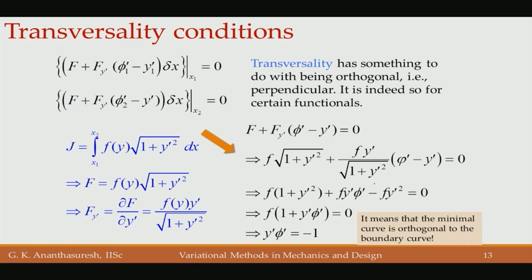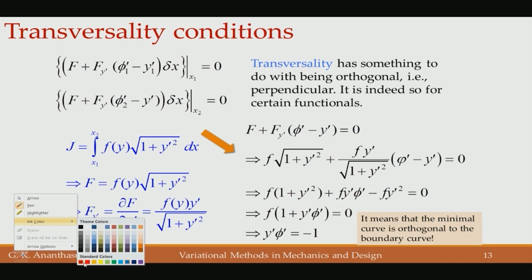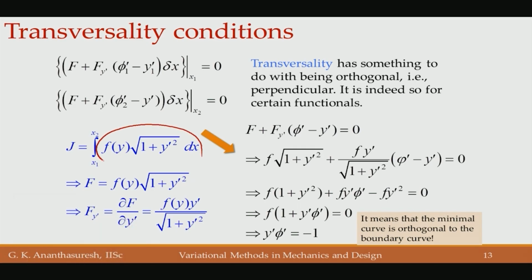If we take a problem, our integrand is of a particular form, because historically that is how it got developed. The integrand here is of this form, f of y, and then a specific form of square root of 1 plus y prime square. As you see this, you recognize that is basically ds, or the arc length on a curve, that is square root of dx square plus dy square. When you take dx out, that gives you 1 plus y prime square.